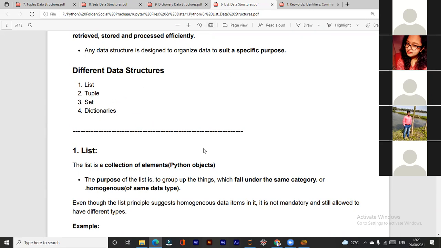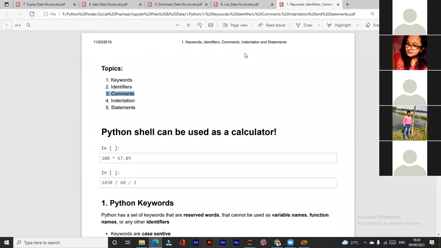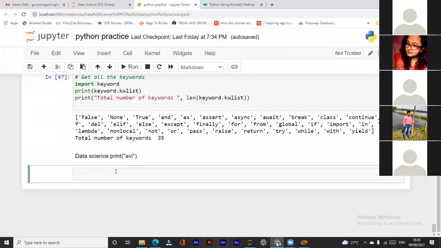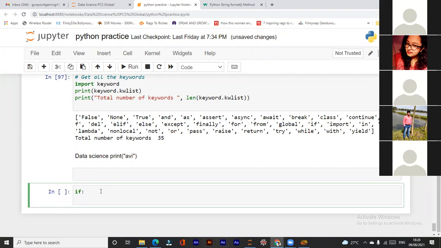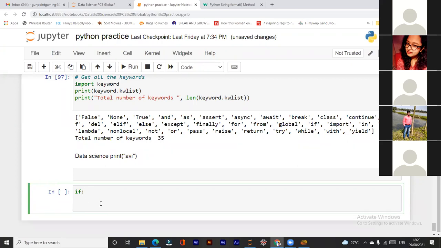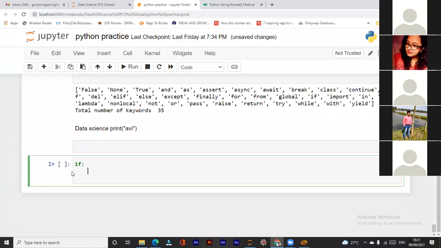Indentation is nothing but to define a block of code. You need to indent something. Whenever you use the function if, then a tab or 4 spaces are introduced automatically when you enter here. Python uses that to show that you are entering a block of code, and to separate different blocks of code, indentation is given here.